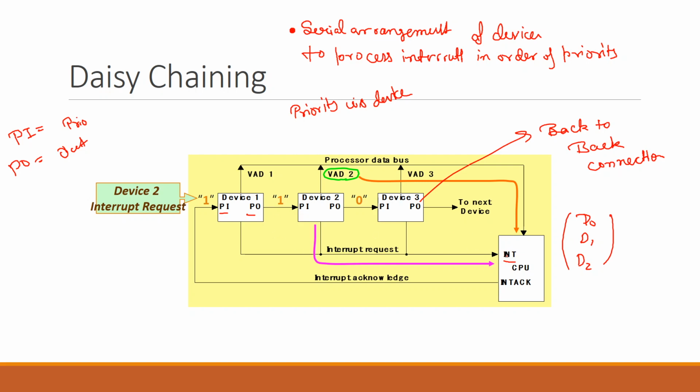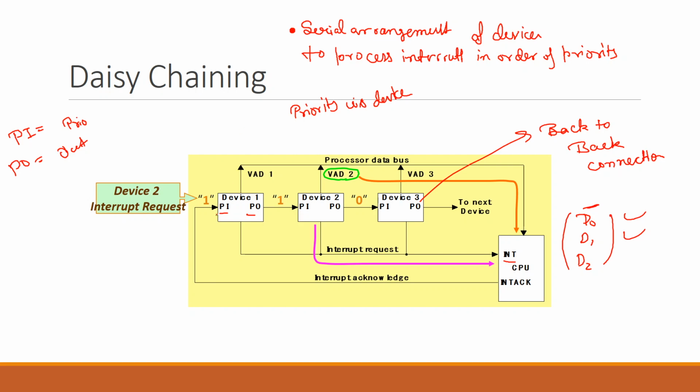But the CPU needs to fulfill the request of the highest priority device first, so there is an acknowledgement line going through the devices. This interrupt line may be high. Suppose at a time D0 and D1 have both requested an interrupt, so D0 needs to be served first. So the CPU will go and ask D0.